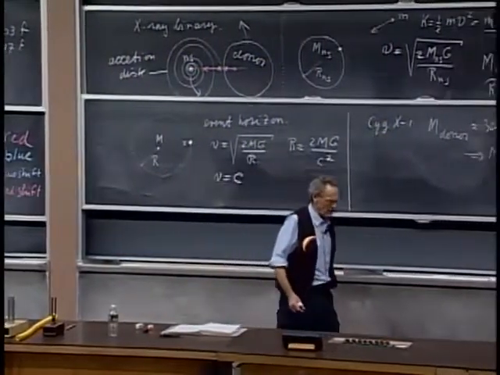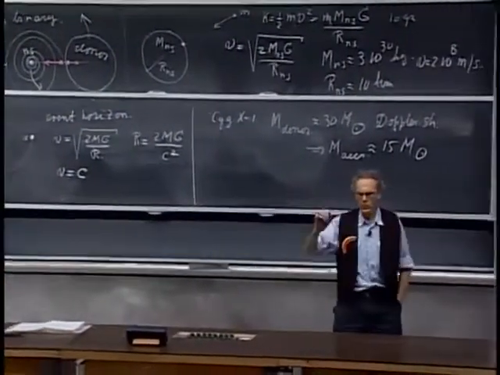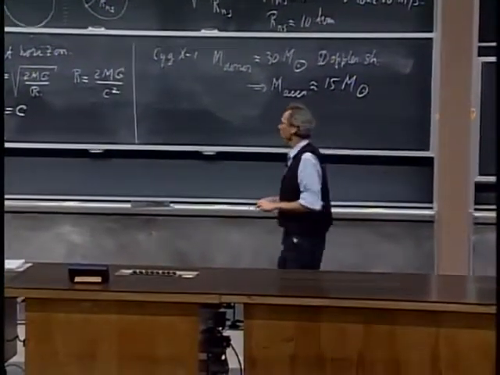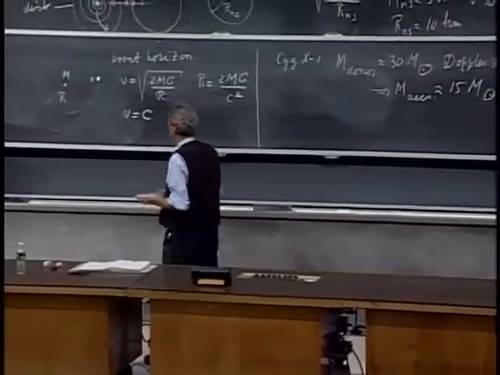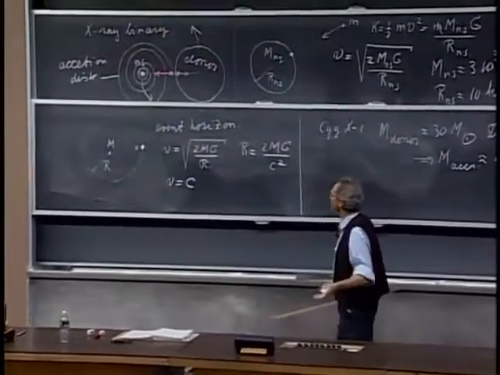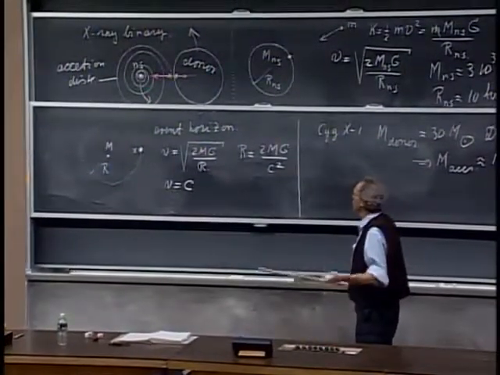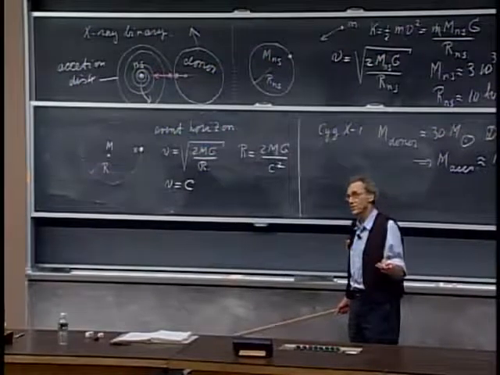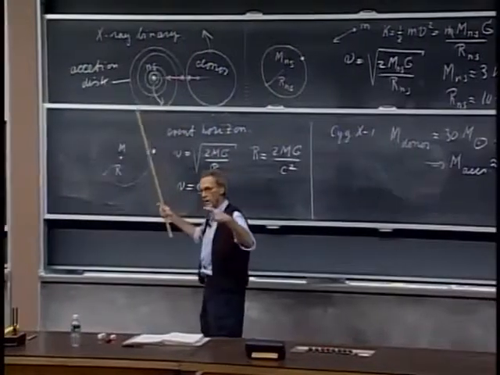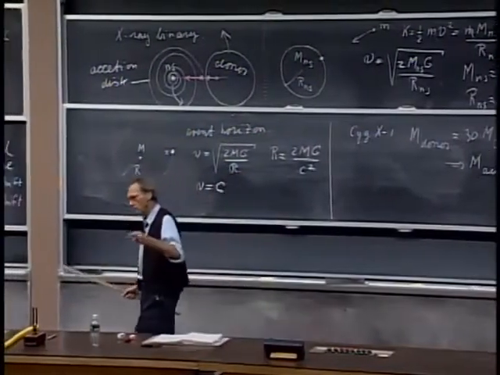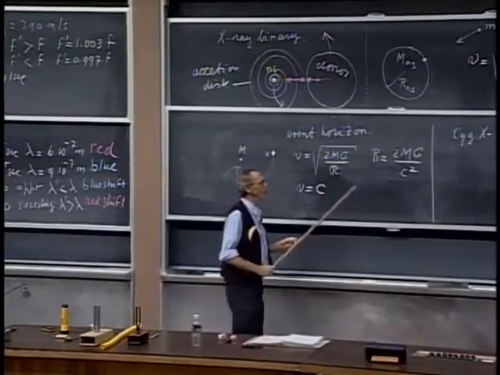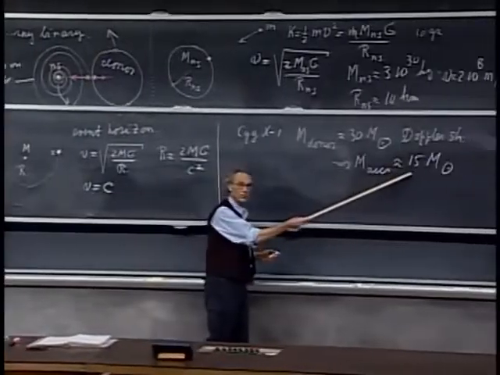So if I summarize, the amazing thing is, from studying the Doppler shift of binary systems like X-ray binaries, you can derive the orbital parameters, orbital radius, orbital period, the speed of the stars in orbit, but you can also find the masses. And whenever you make a measurement of the mass, when it is a neutron star, when you see the X-ray pulsations, you almost always find that it is very close to 1.4 times the mass of the sun. But in a few cases, you will find that the mass is substantially larger.